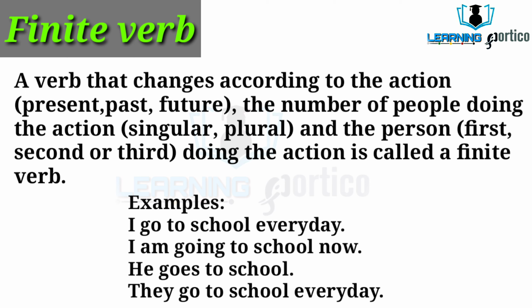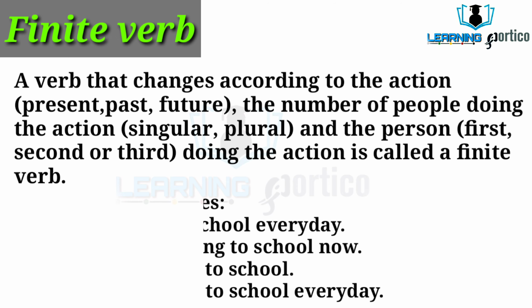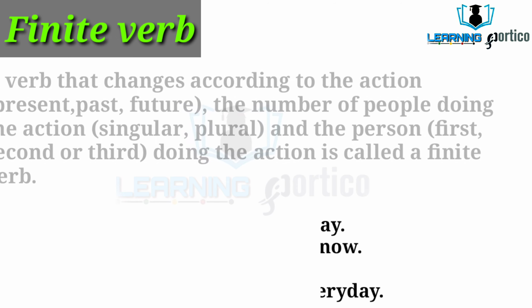I go to school every day. Here I is first person singular number. I am going to school now. Here also first person singular number denoting an action. He goes to school. Here he is third person singular number. They go to school every day. Here they is denoting an action which is third person plural number. These were the examples of finite verb.